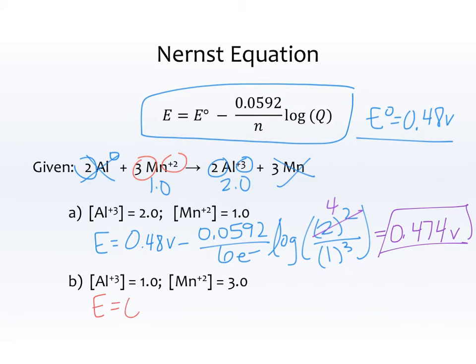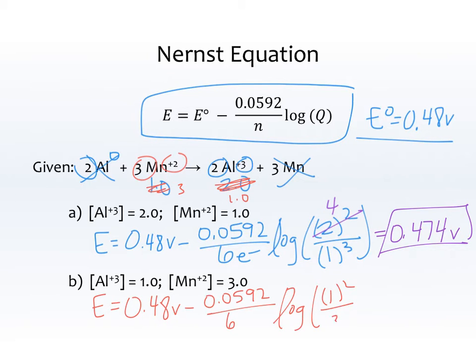E is equal to 0.48 volts minus 0.0592 over 6 moles of electrons times the log of, and so now this time we'll have the Al as 1 and the Mn as 3, so we'll have 1 squared over 3 cubed.